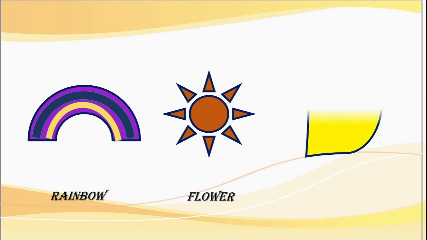Okay, this is our flower, orange flower. This is a mango shape. Okay, now we have finished our fourth step too, that is cutting out the shapes from the chart paper.